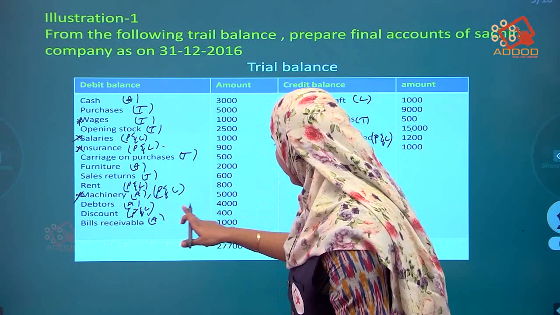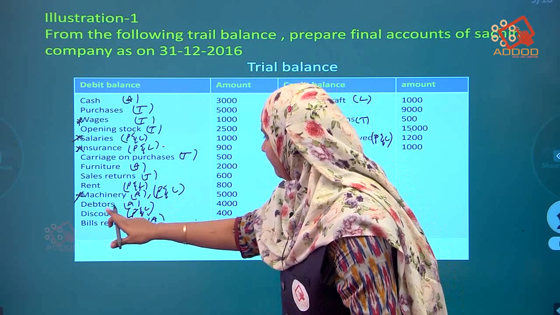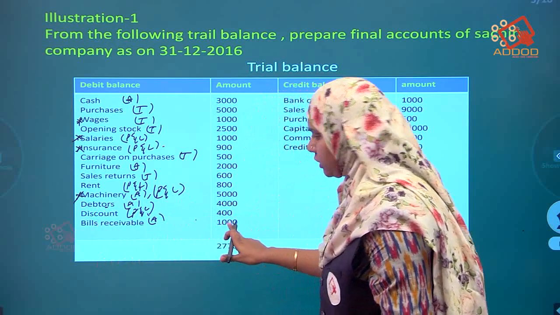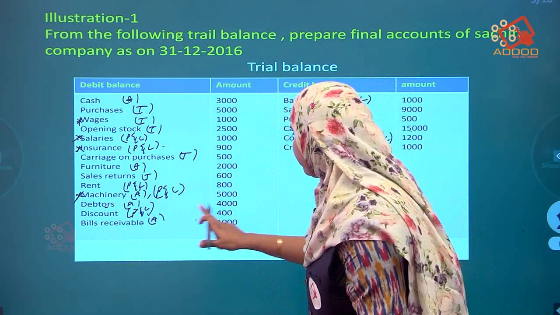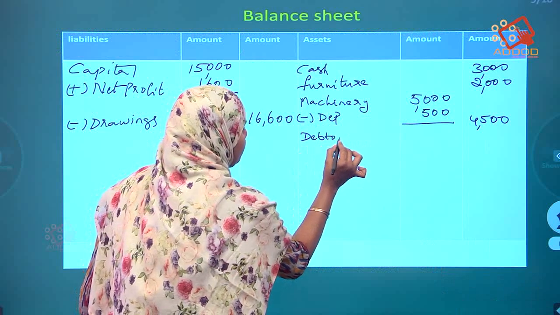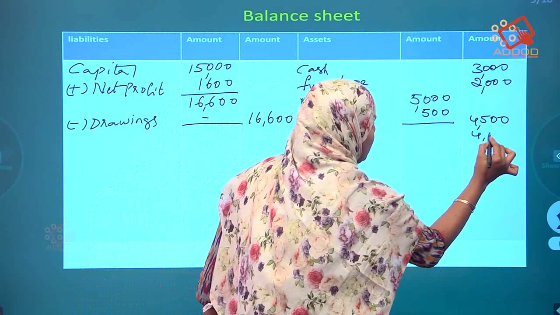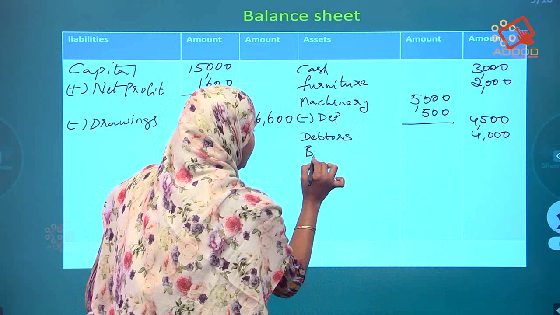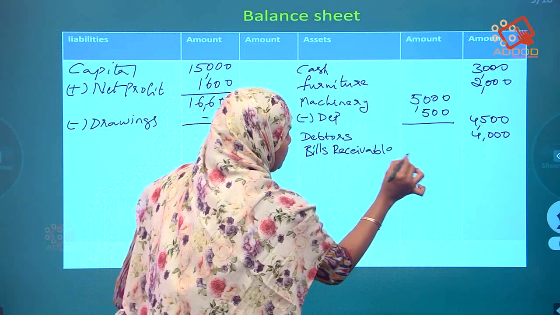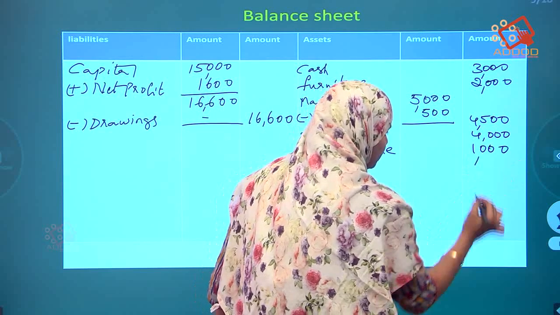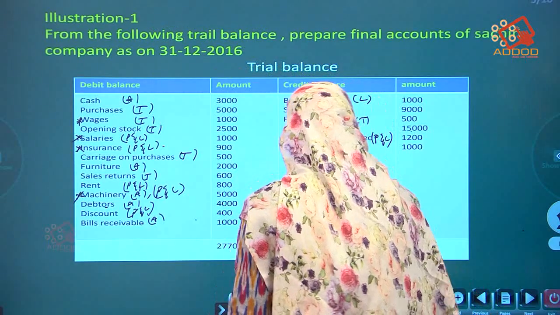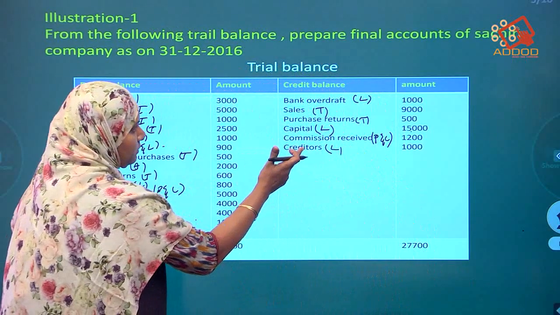Next, debtors. How much are the debtors? Debtors are an asset. So we have to take debtors 4,000 and discount will not come. Bills receivable also will come. Let us take it. Debtors 4,000, bills receivable 1,000. Okay. So this side is over. Now come to this side.